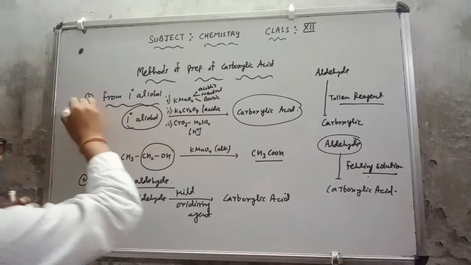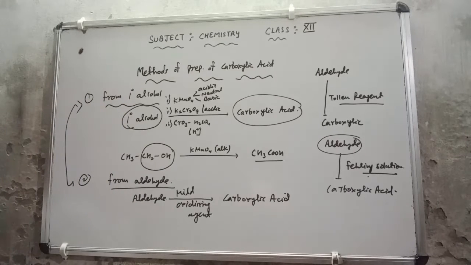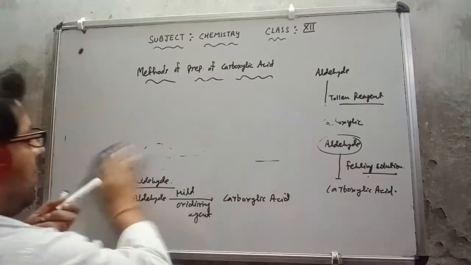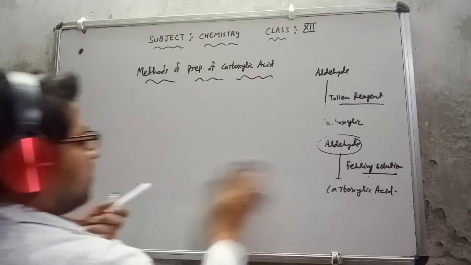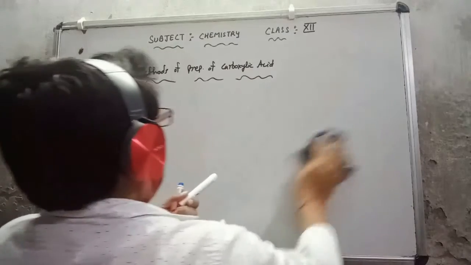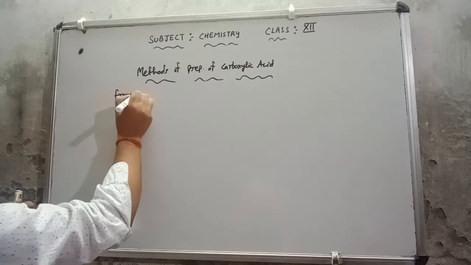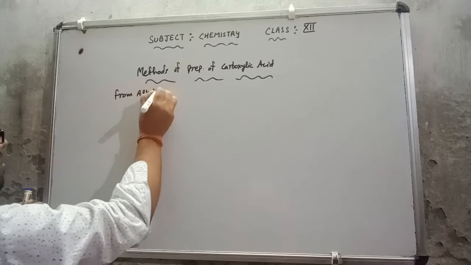So those are the two ways I have discussed with you, one with the primary alcohol and second with the aldehyde. Now I am going to discuss the third method. This is the next method, from alkyl benzene. How will we get the carboxylic acid from alkyl benzene?